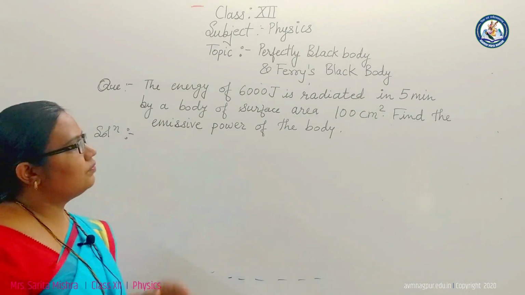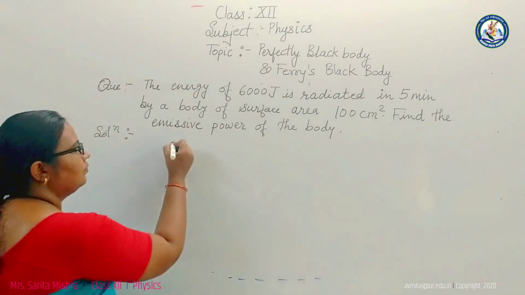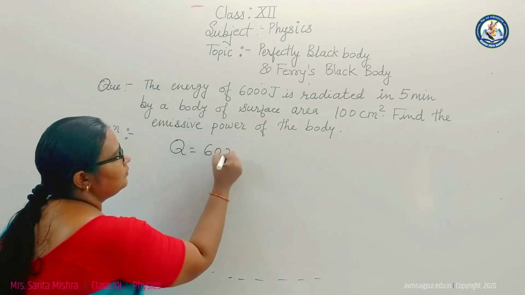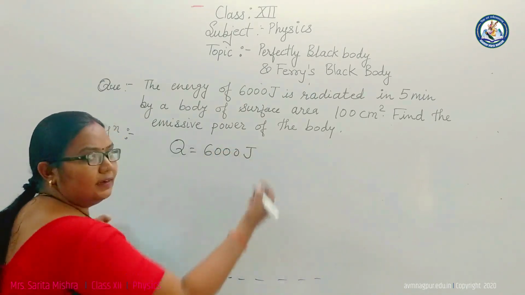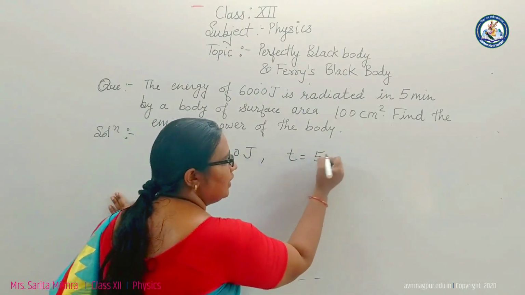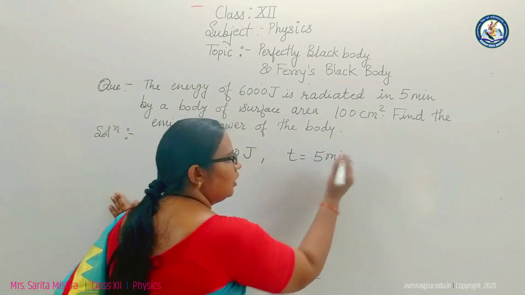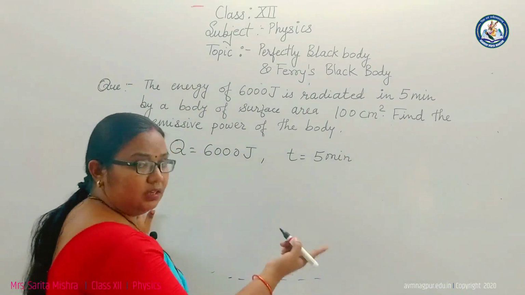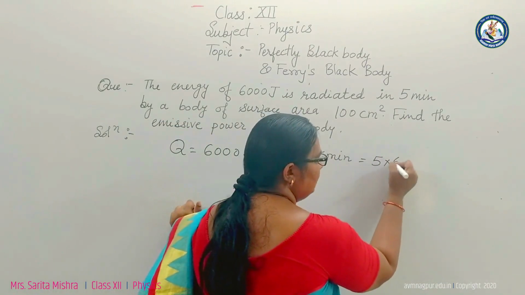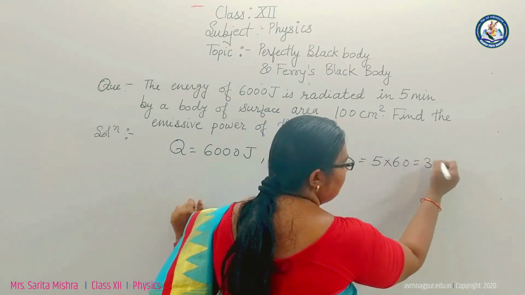Now students, let's move towards the next numerical. The energy of 6000 joule is radiated in 5 minutes. The time duration is given as 5 minutes. Now convert this time from minutes into seconds by multiplying by 60, which gives 300 seconds.